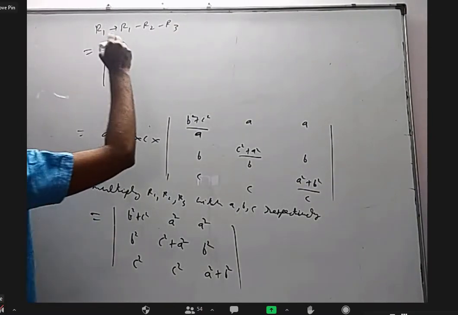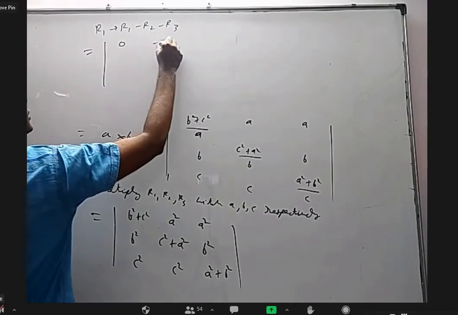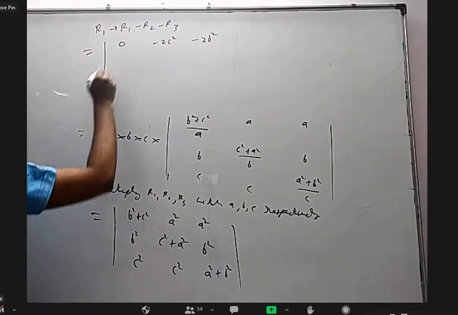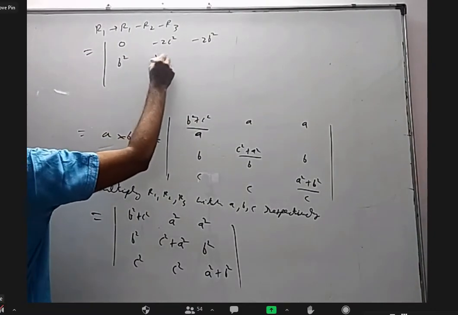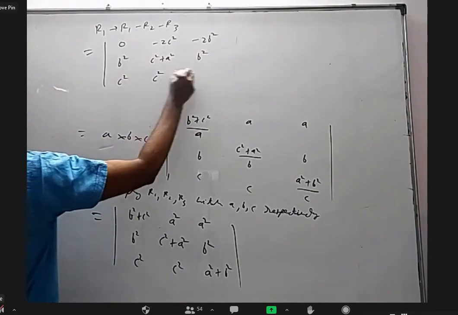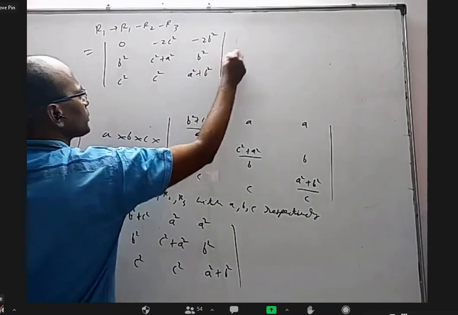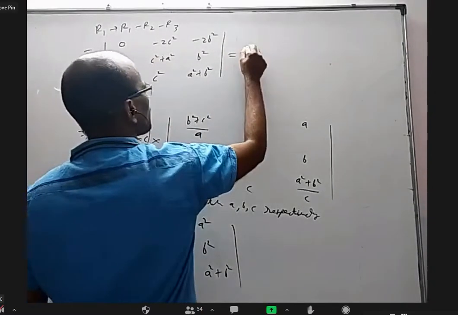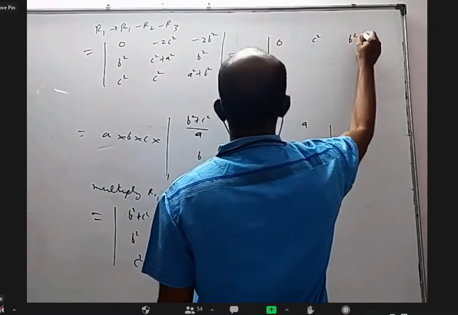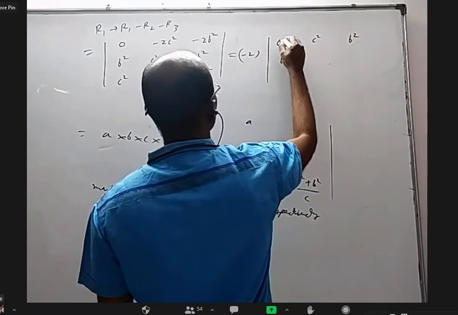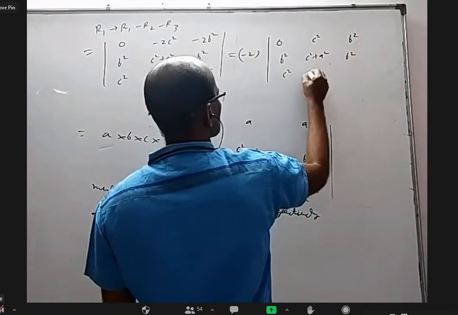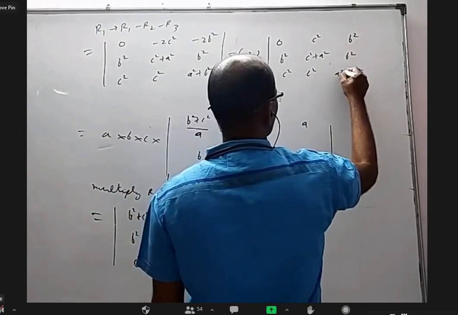0 here, minus 2c square here, minus 2b square here. b square, c square plus a square, b square. c square, a square plus b square. If I take minus 2 common: 0, c square, b square, b square, c square plus a square, b square, c square, a square plus b square.